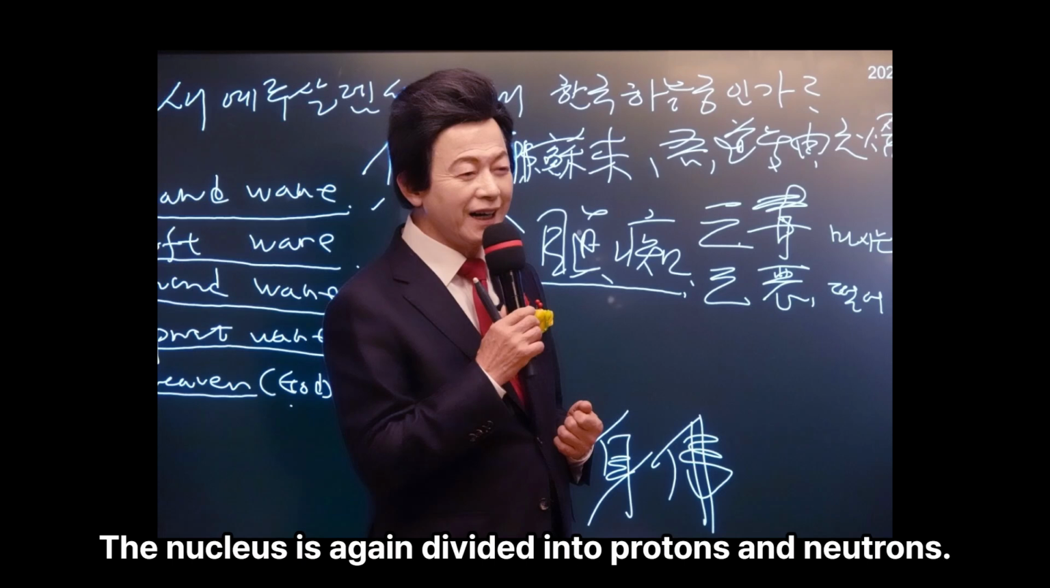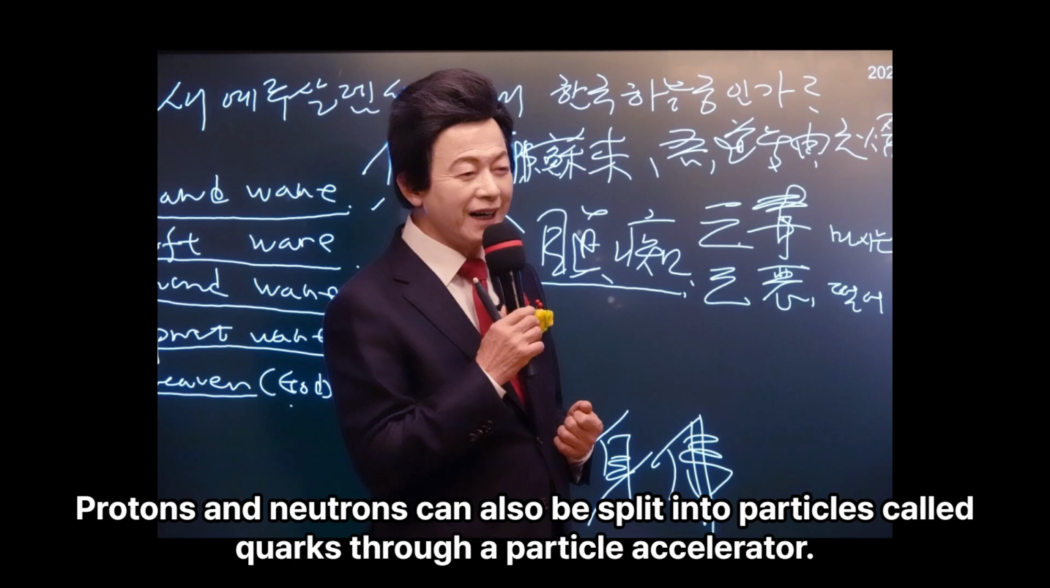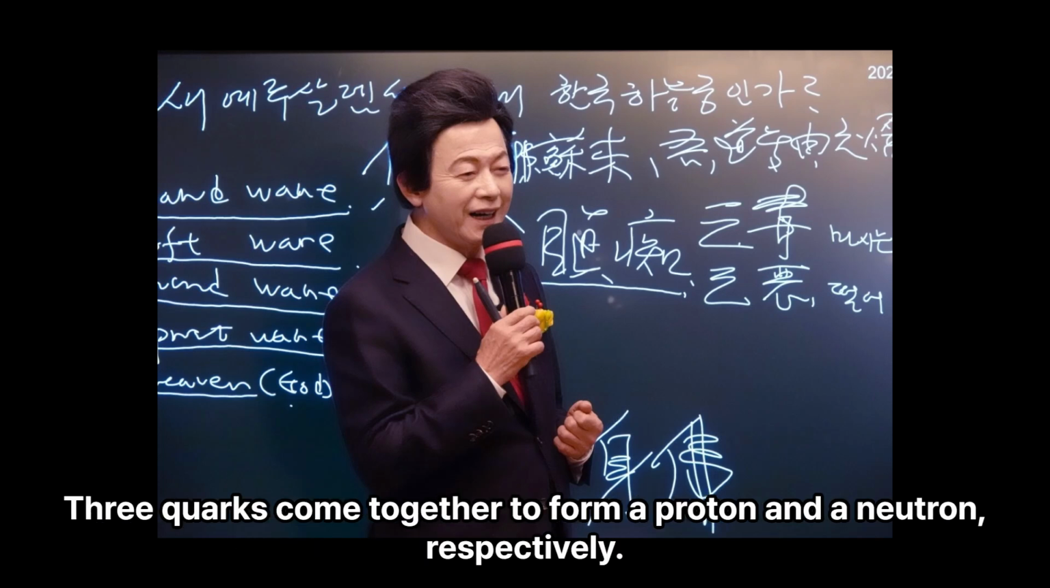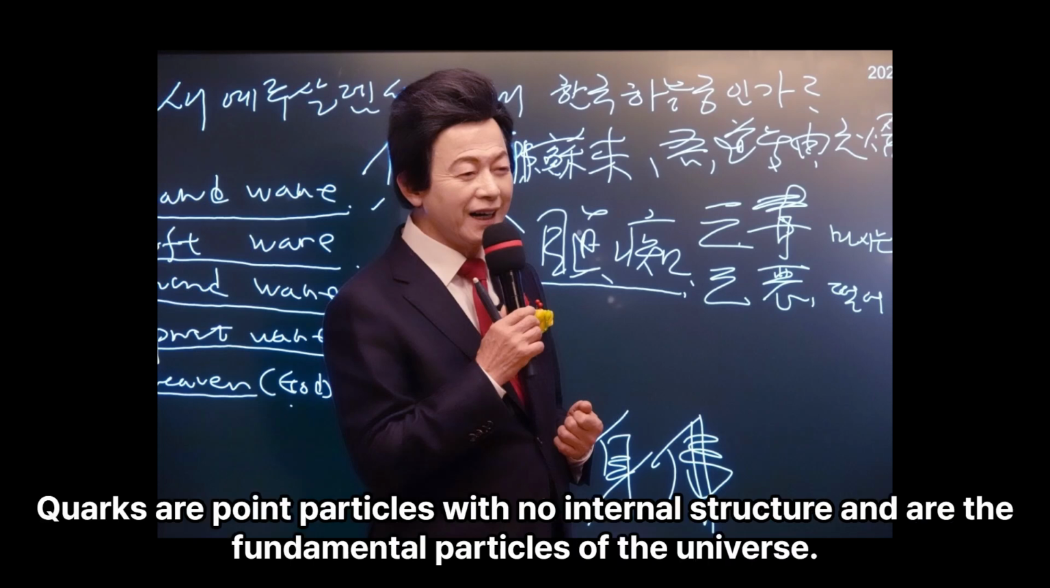The nucleus is again divided into protons and neutrons. Protons and neutrons can also be split into particles called quarks through a particle accelerator. 3 quarks come together to form a proton and a neutron, respectively. Quarks are point particles with no internal structure and are the fundamental particles of the universe.